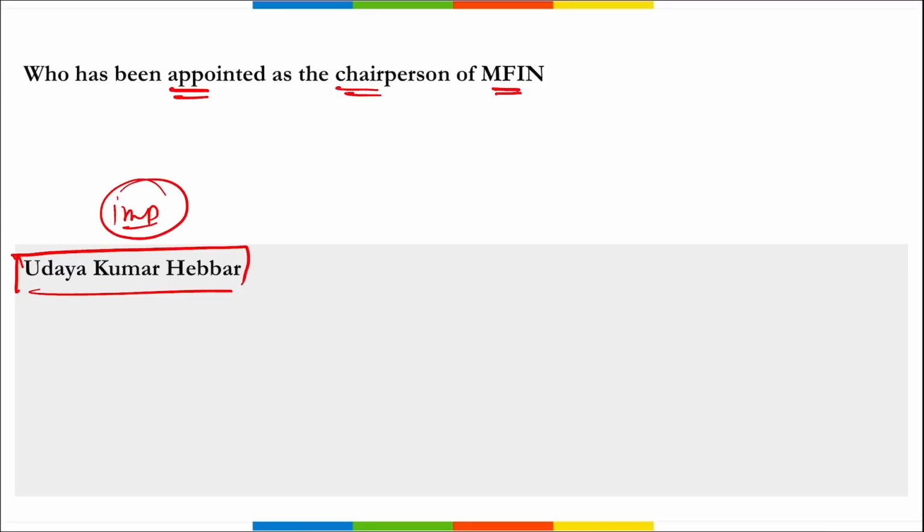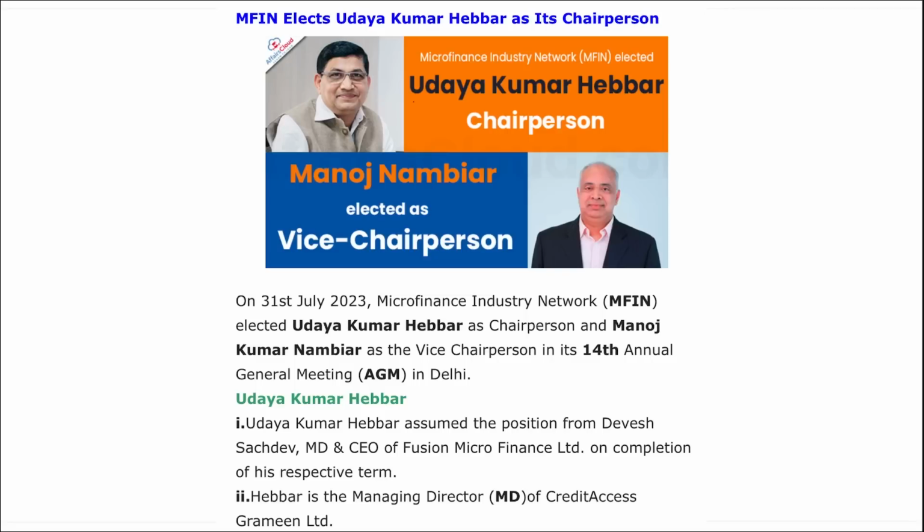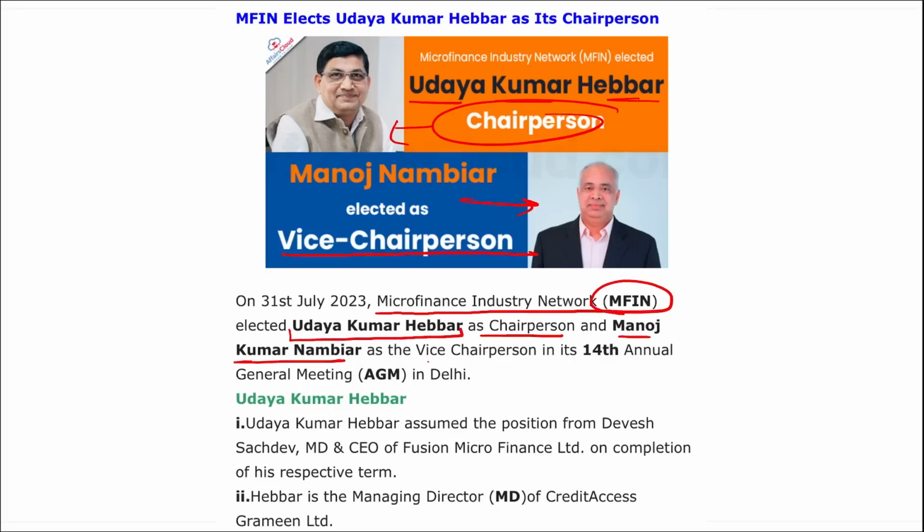And remember, who will be the vice chairperson here? Manoj Namber. Right? Let me show you, Uday Kumar Hebar will be the chairman, and who will be the vice chairman? Manoj Namber. Correct? So Microfinance Industry Network MFIN elected Uday Kumar Hebar as the chairperson and Manoj Kumar Namber as the vice chairperson in their 14th edition of the annual general meeting in Delhi.